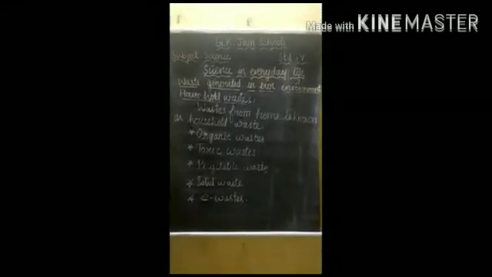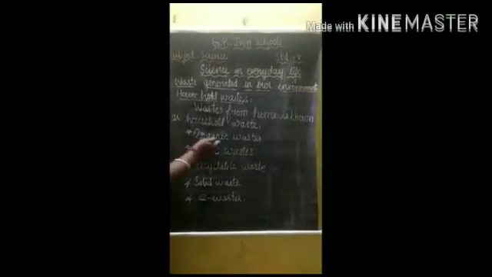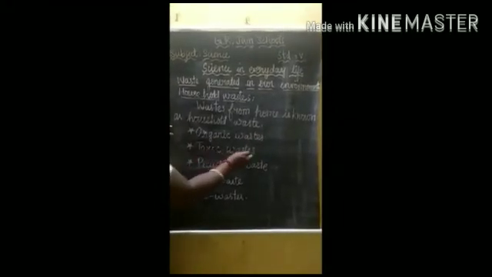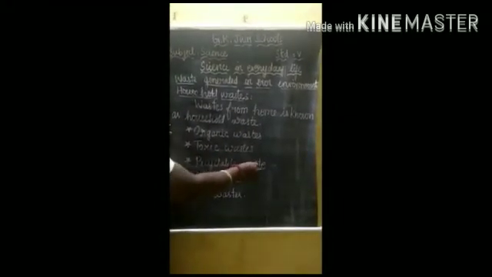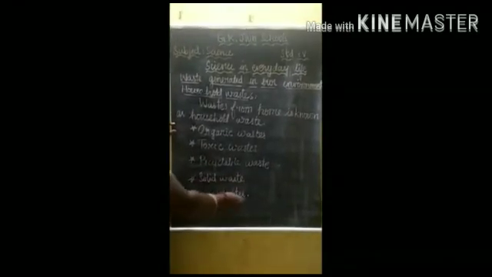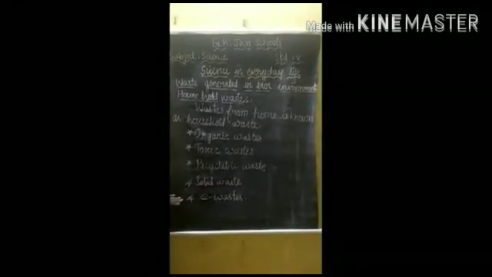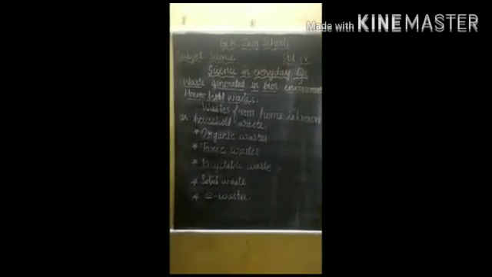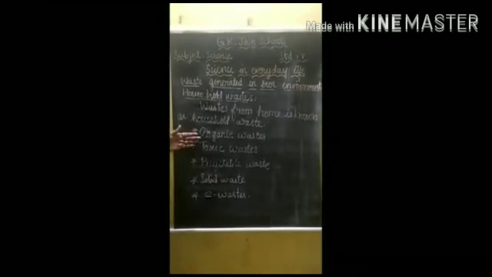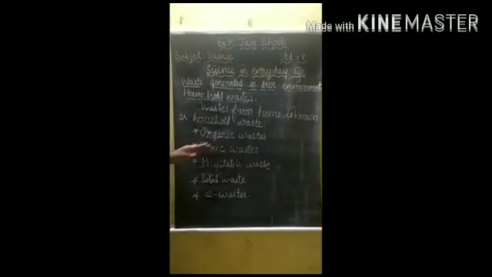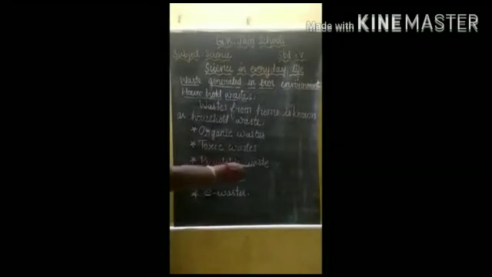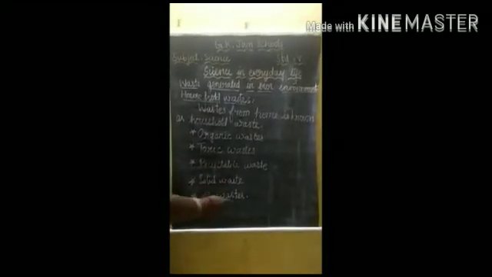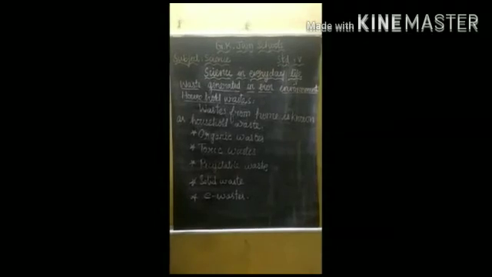We can classify household waste into organic waste, toxic waste, recyclable waste, solid waste, and e-waste. These are the classifications of household waste. Now, let us take a look in detail.